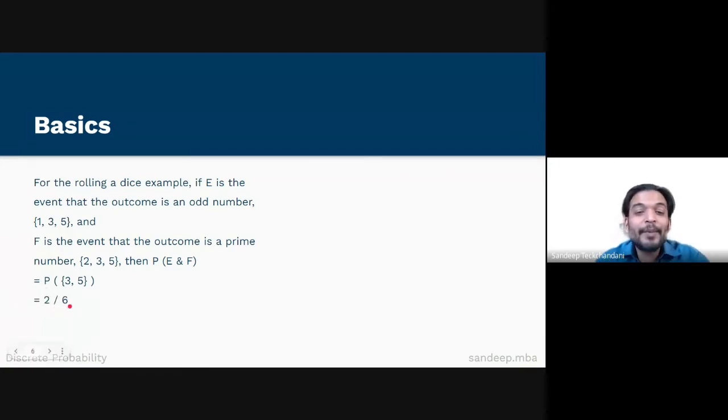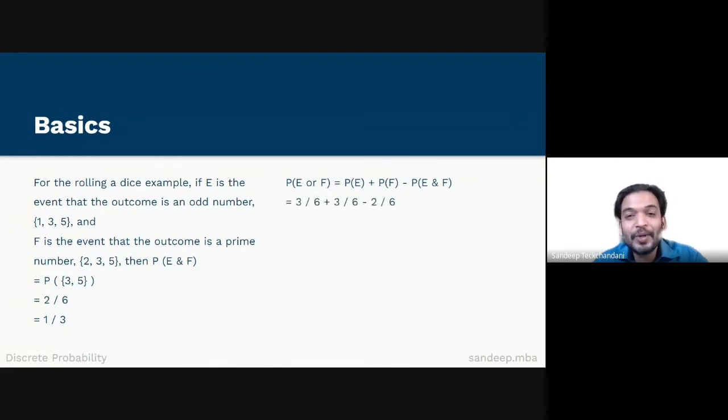And the total number of outcomes is 6. Therefore, my answer will be equal to 1 upon 3. And so probability of E or F is equal to probability of E plus probability of F minus probability of E and F, which is equal to 3 upon 6 plus 3 upon 6 minus 2 upon 6. 3 upon 6 plus 3 upon 6 will give me 6 upon 6. 6 upon 6 minus 2 upon 6 is 4 upon 6, which is equal to 2 upon 3.